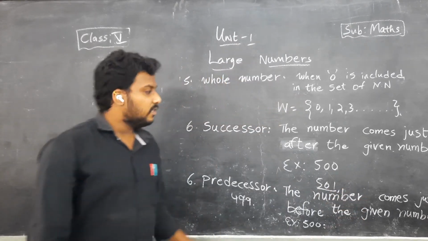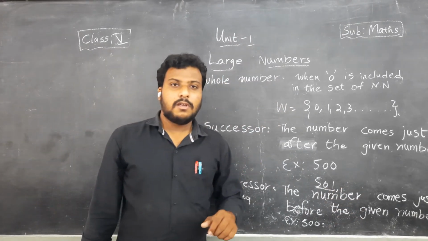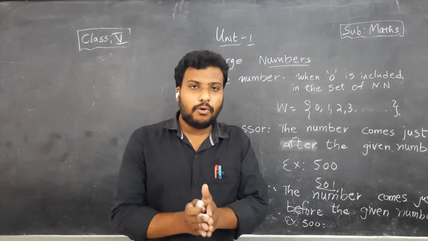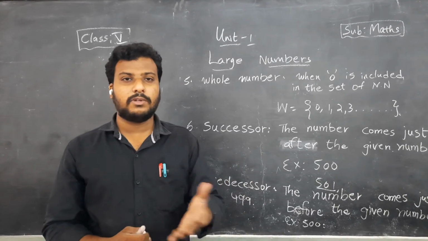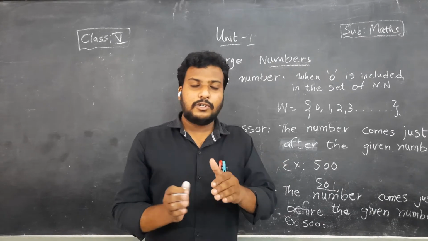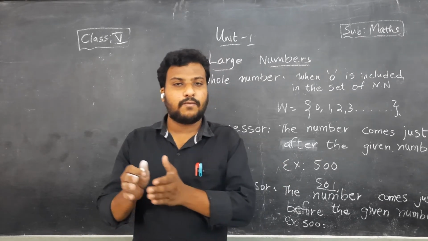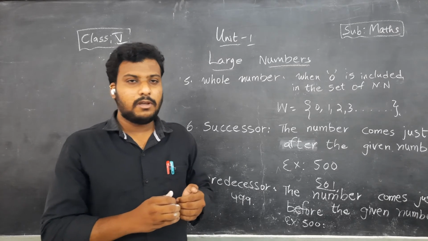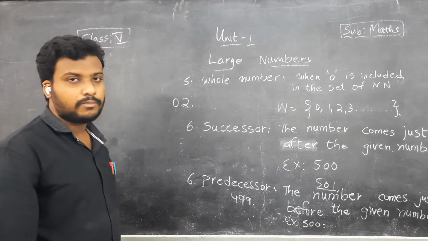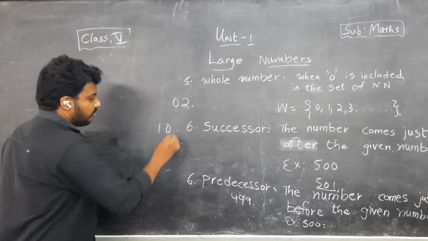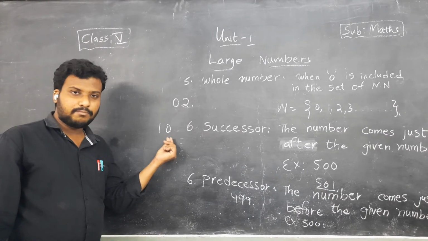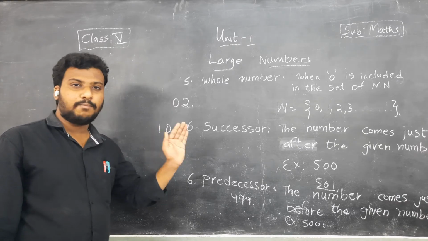Children, these are all the glossary part, but there are a few basic points you need to remember. See children, there is no value for 0, you know that. So 0 should always be placed in the second digit. It should not be in the first digit at the left extreme. 02 has no value, but if I write 10, there is a value, children. So 0 should always be in the second place from the left.